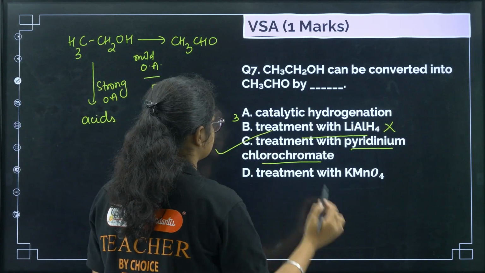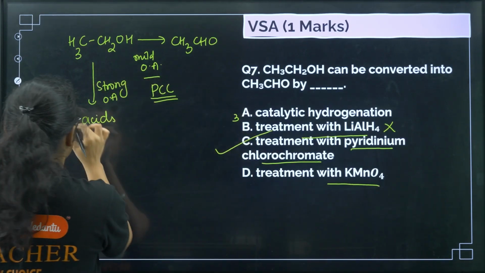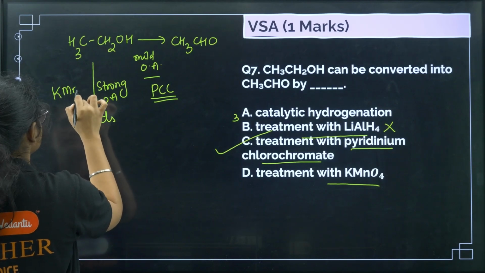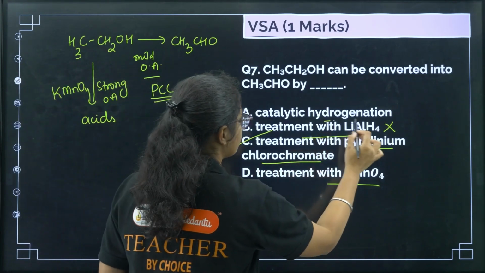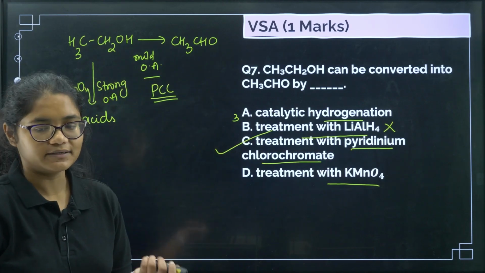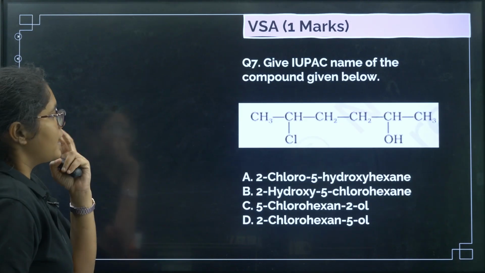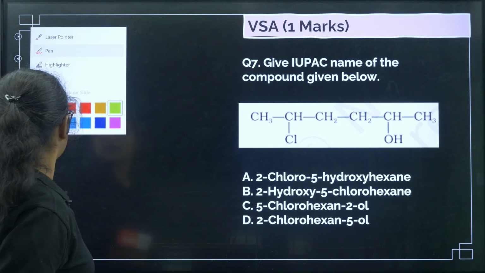So the correct answer has to be option number C. Treatment with KMnO4 will convert it into acid. Reaction with hydrogen will not give you CHO. So the correct answer will be option number C. Okay, clear? Next question. IUPAC name of the given compound.